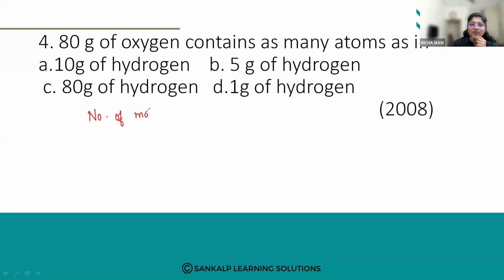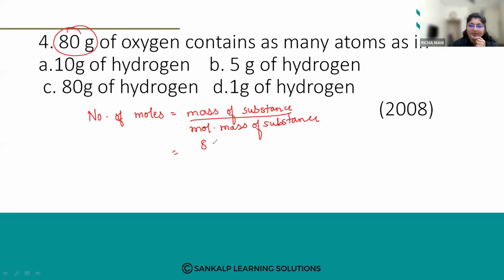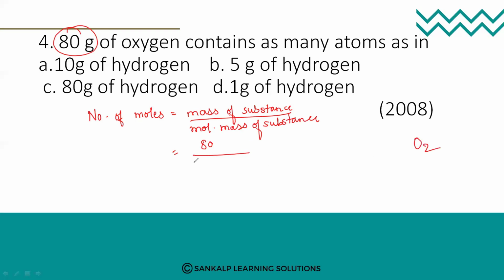Number of moles is mass of the substance upon molecular mass of the substance. The mass of the substance is 80 grams, divided by the molecular mass of oxygen. 16, O2. Yes, 16. Very good.